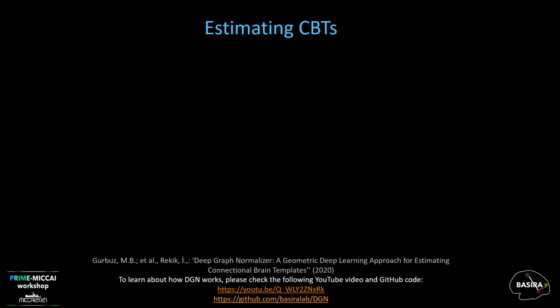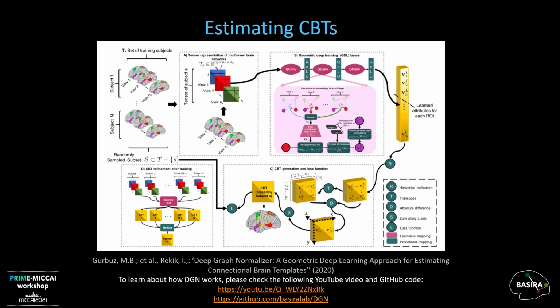We think that we can adapt the benchmark approach Deep Graph Normalizer, dGN, for obtaining cluster-specific CBTs in our framework. To learn about how gGAN works, please check the YouTube video and GitHub code.